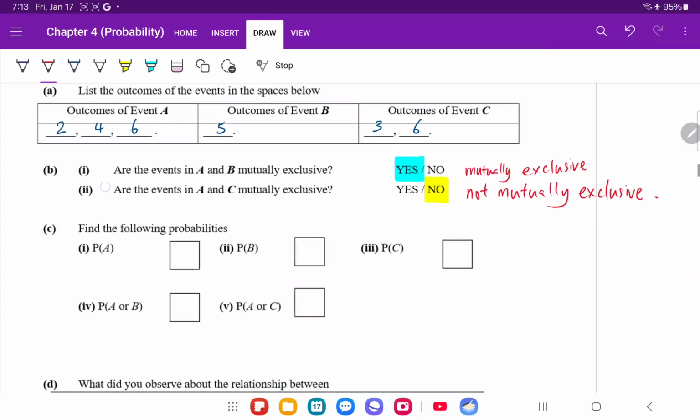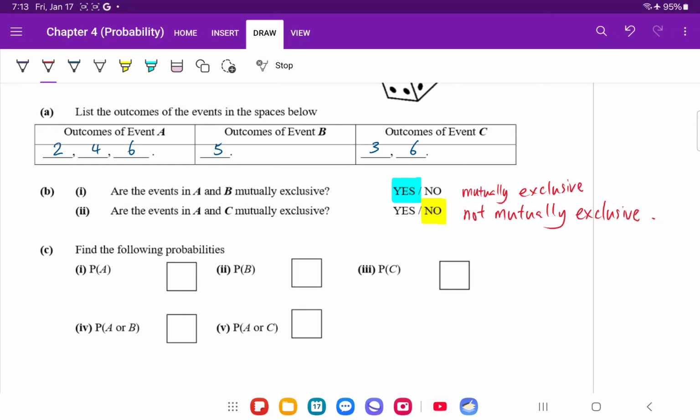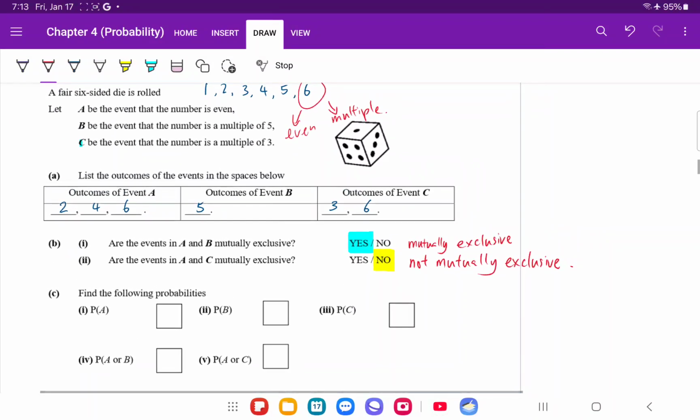Let's carry on. To do this, we will now work out the probabilities of event A occurring. So the probability of getting an even number is 3 outcomes out of the possible 6. So 3 over 6, simplest form, half. B, probability of B occurring, multiple of 5, so there's only 1 out of the possible 6. Event C, there are 2 possible outcomes out of the 6. So 2 out of 6, simplest form, 1/3.